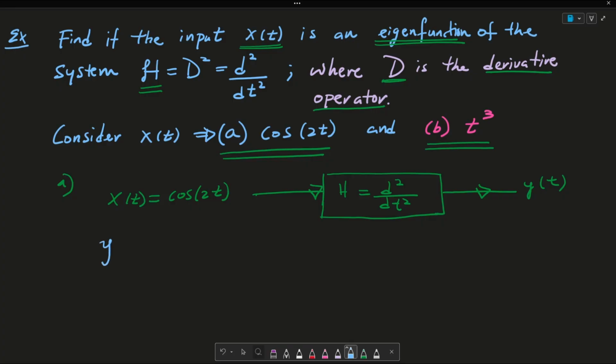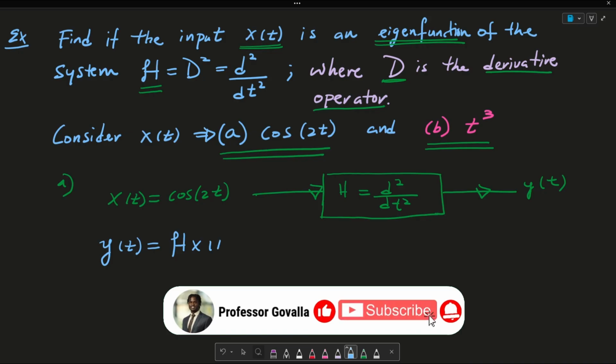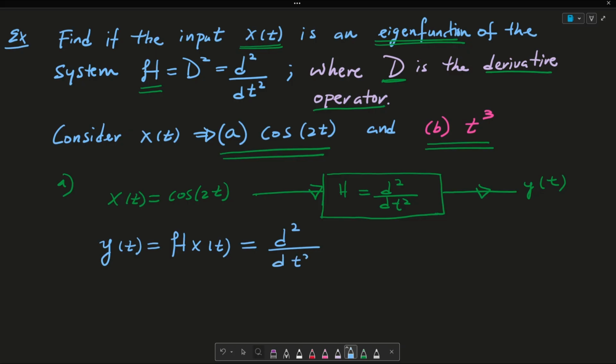So we say that y of t is equated to my system H of x of t, which is equated to d squared over dt squared times cosine 2t. Let me go ahead and call this equation number 1.